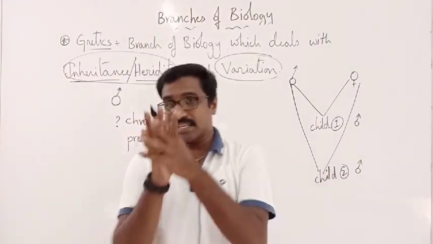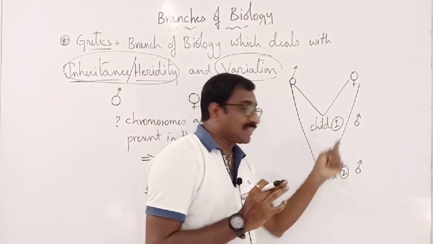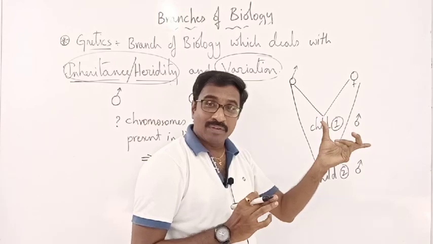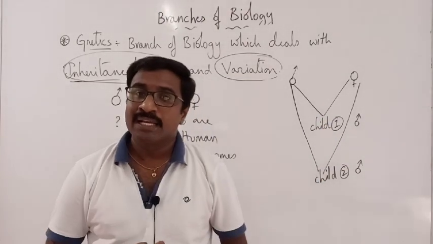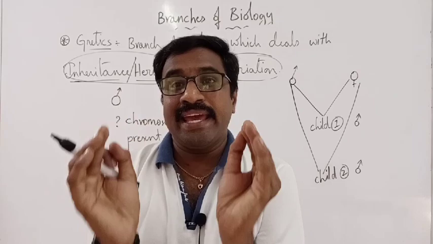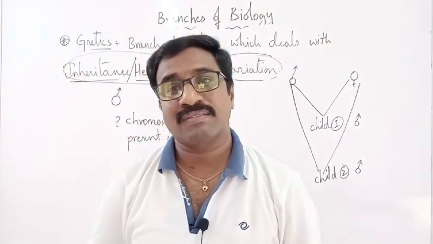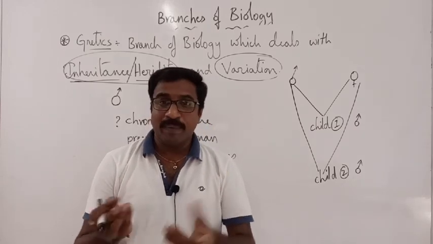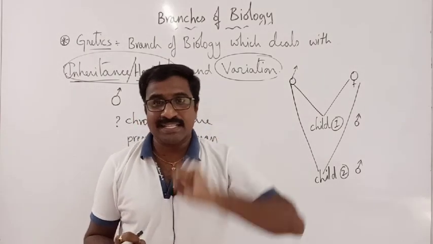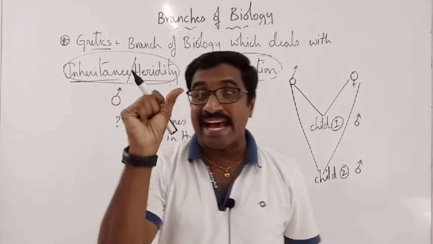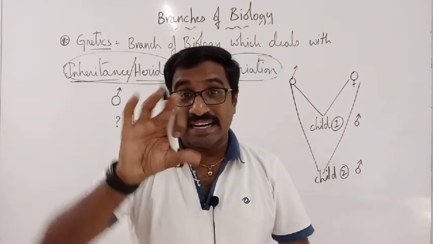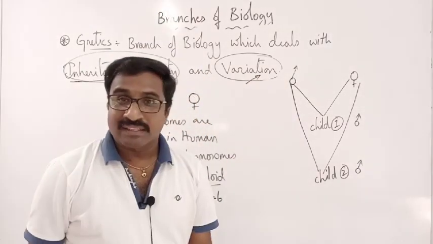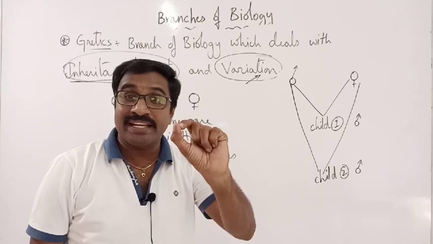Now the question, just listen to the question. These both have the same parents. Both have 46 number of chromosomes only. But are they the same in characters? Are the characters similar? Both parents are the same, no? Say the parents are the same. But why are the characters changed? That change in the characters is called variation.